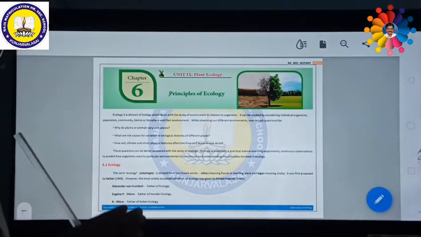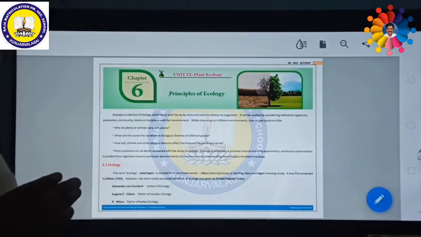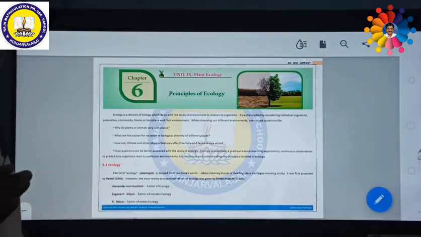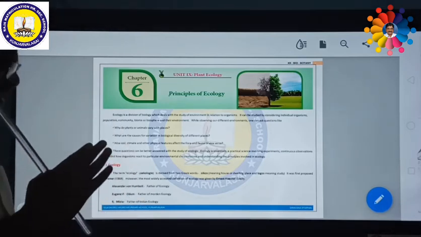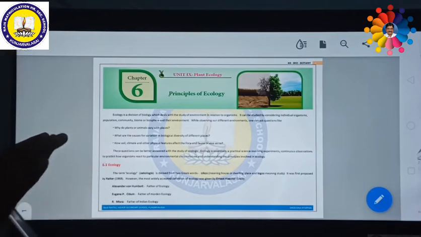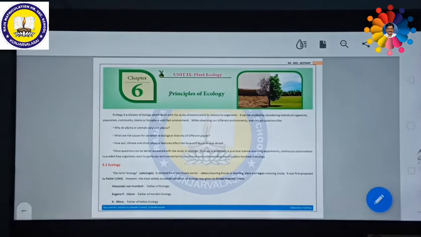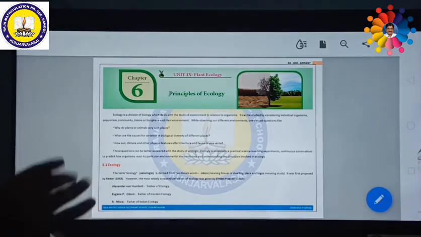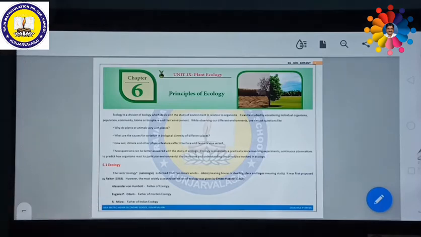So far, in the previous units like genetics or biotechnology, both are very difficult. Especially biotechnology is far more difficult than genetics. But hereafter all the chapters will be very easy. If you listen very carefully, this might be very easy to you. Once you go through, you can write as it is. So it is very easy for you. Just listen very carefully. Among these three units, first unit is principles of ecology.